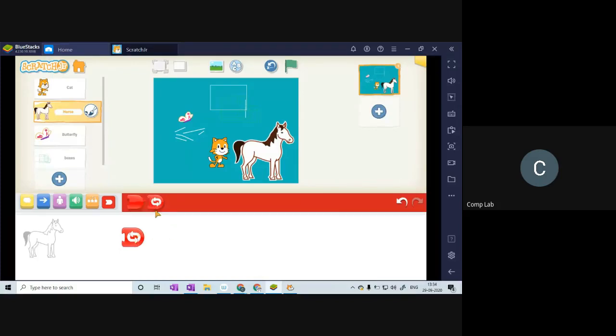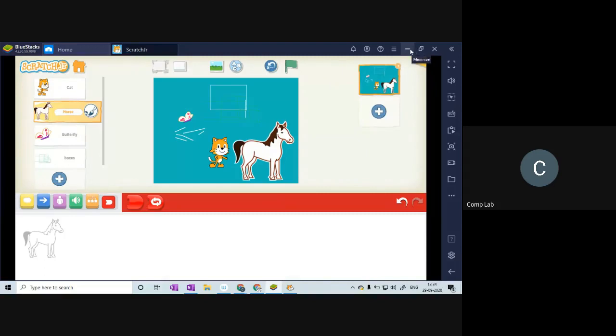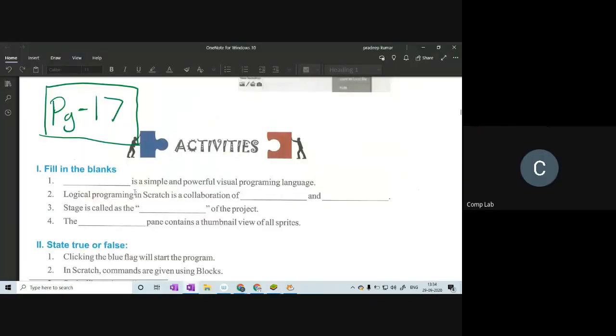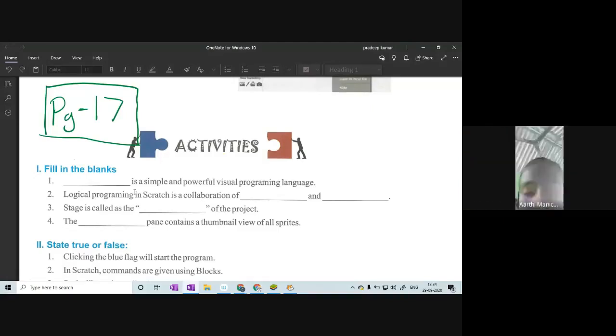We'll see the use for this red button maybe in the last chapter. So if you want to create something like an interactive game, you can do so by using this red button. Yes, you can repeat using the red blocks. Okay, everyone, shall we see the questions now?